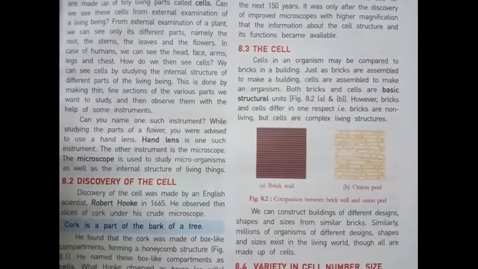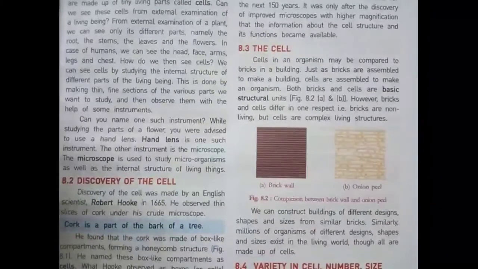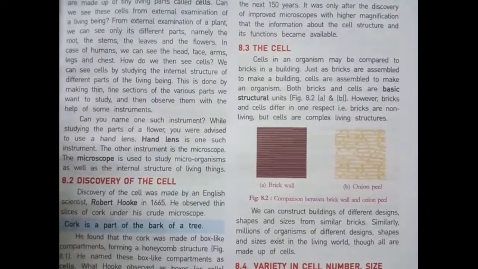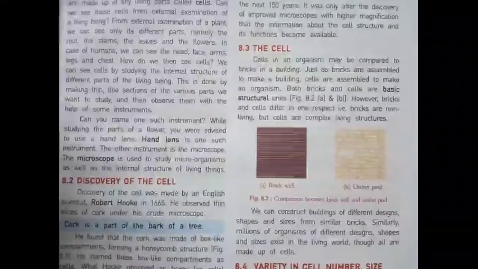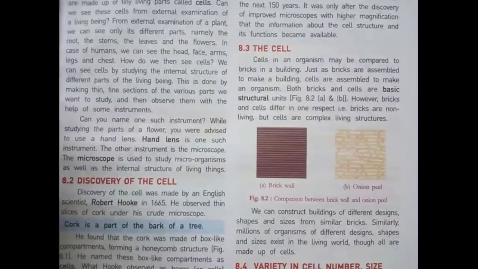Next part is cell. Cells in an organism may be compared to bricks in a building. Just as bricks are assembled to make a building, cells are assembled to make an organism. Which means students, if you see a wall or a building made by assembling bricks, similarly the human body, and the bodies of animals and plants, are also made by assembling cells.